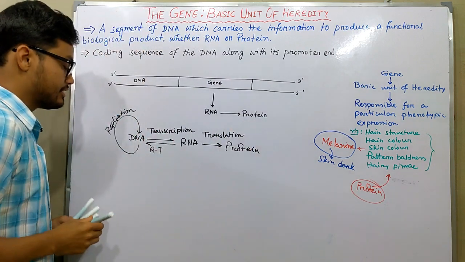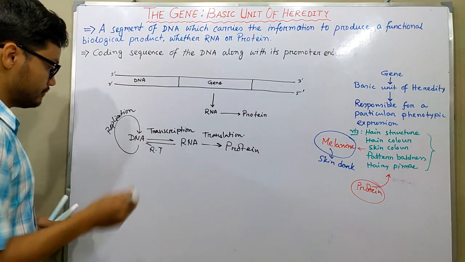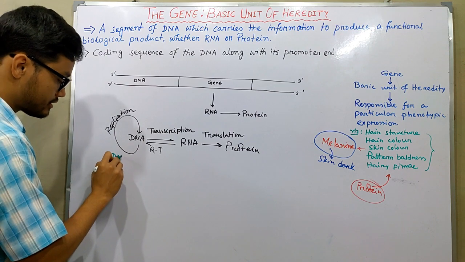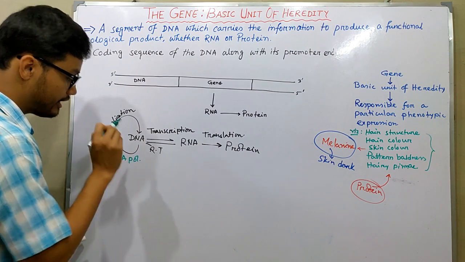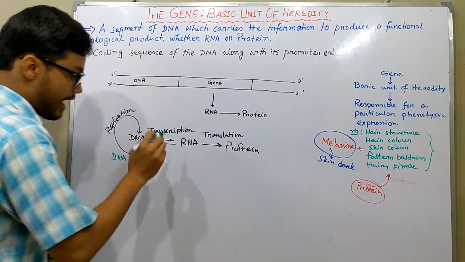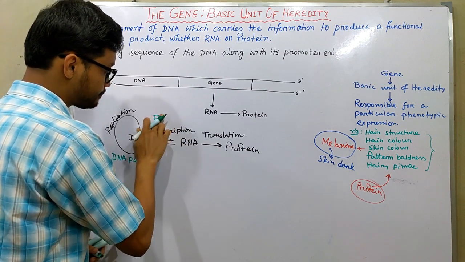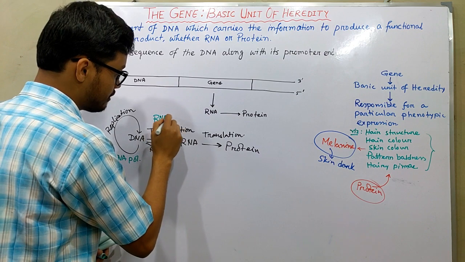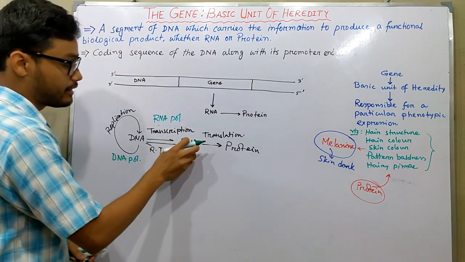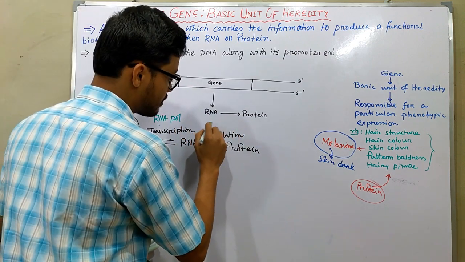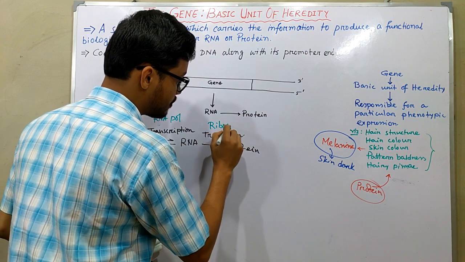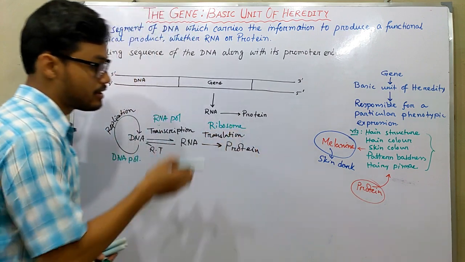In DNA replication, DNA polymerase works. In case of DNA to RNA, RNA polymerase is essential for the production of RNA, and in case of translation, a ribosome is very important for the production of protein.